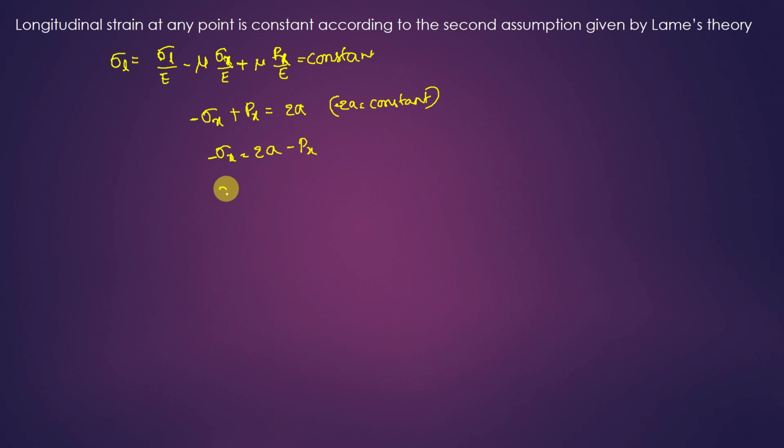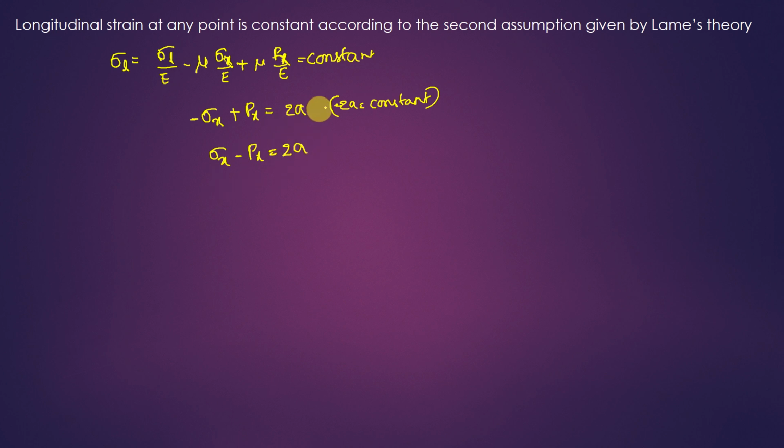In other words, when sigma x plus px is constant, I can also write that sigma x minus px is also a constant.